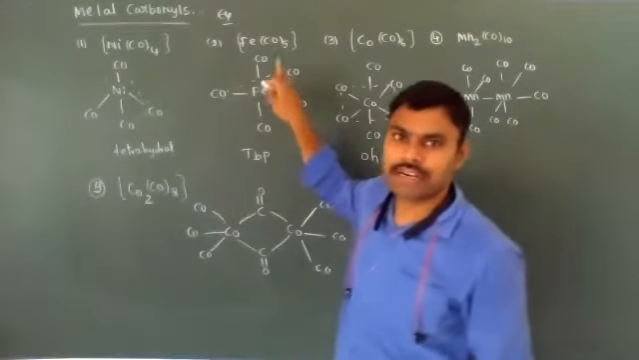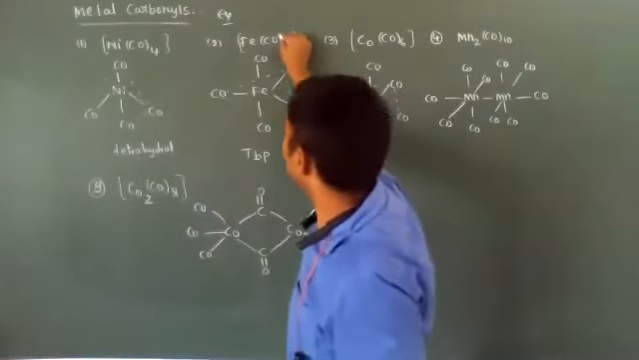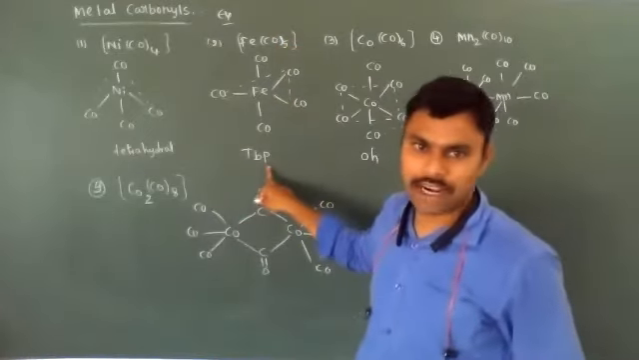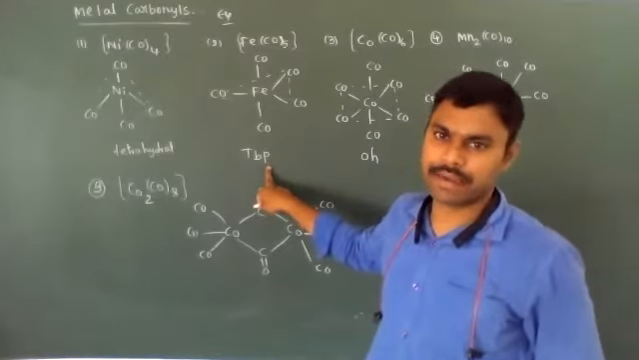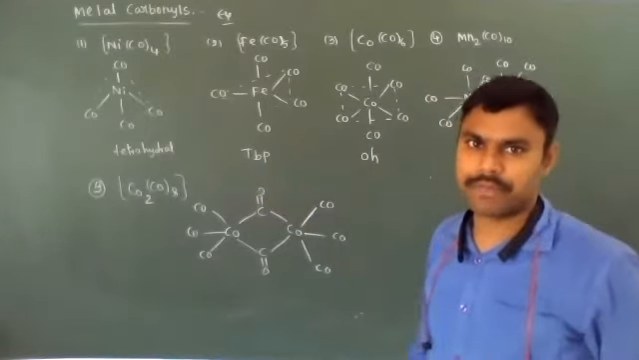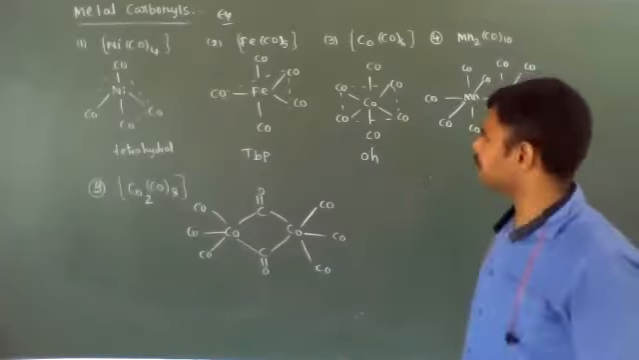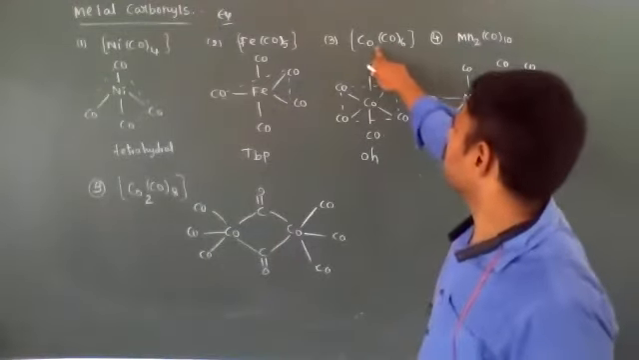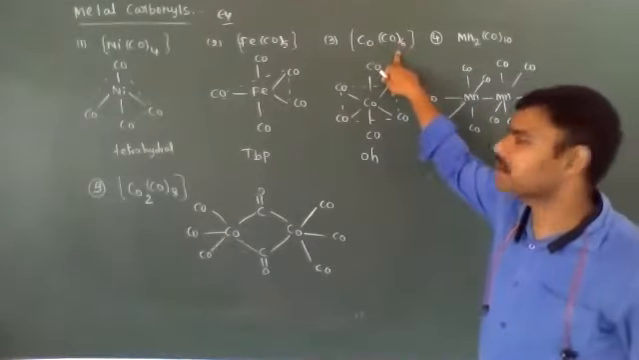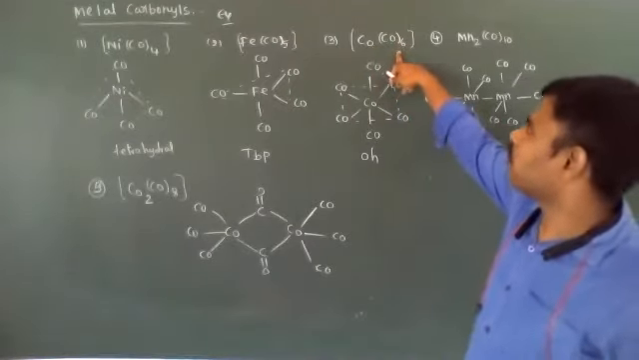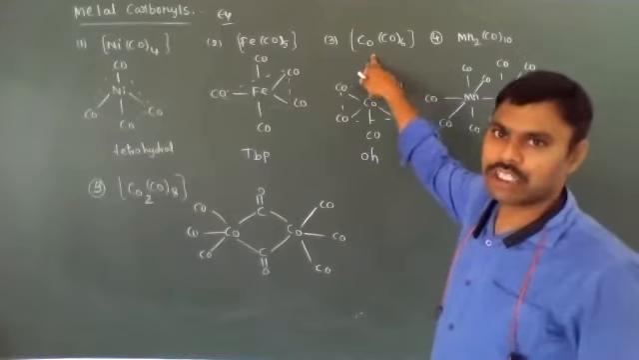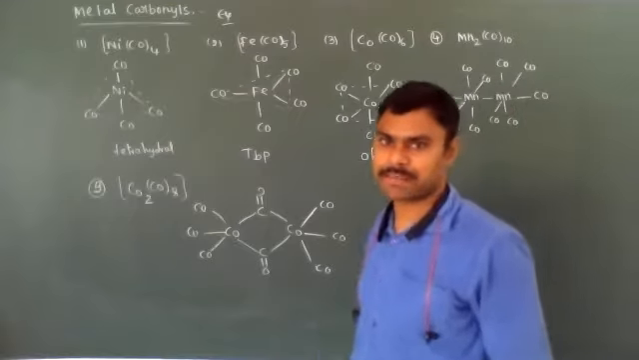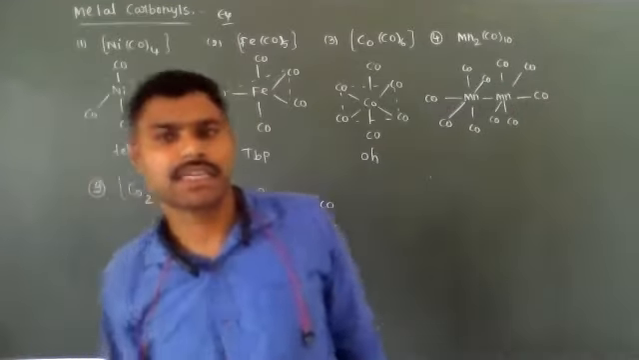Fe(CO)5: iron is bonded with 5 carbonyl ligands. Its geometry is trigonal bipyramidal, TBP. Then Cr(CO)6, hexacarbonylchromium(0). It is an octahedral complex. Its hybridization is sp3d2.